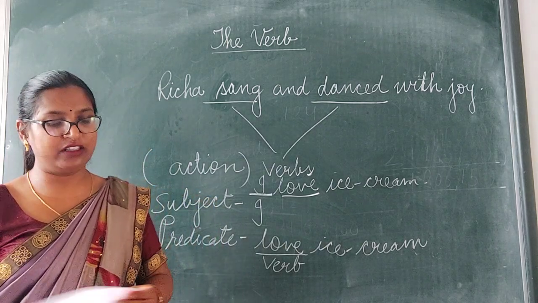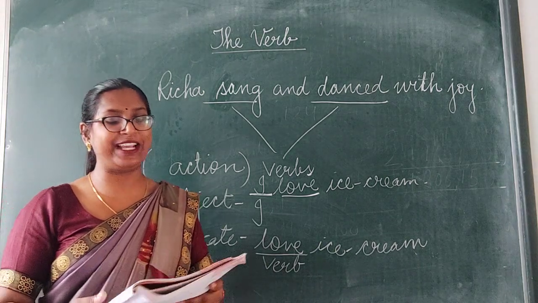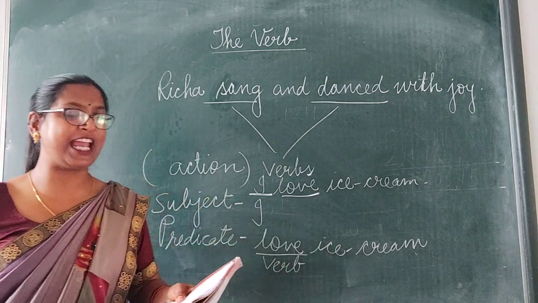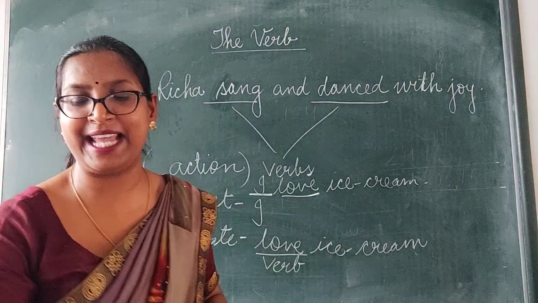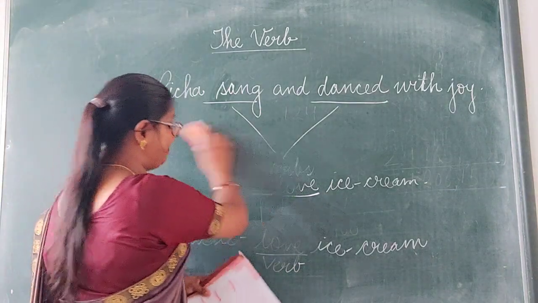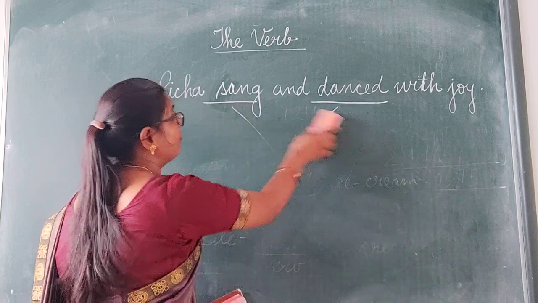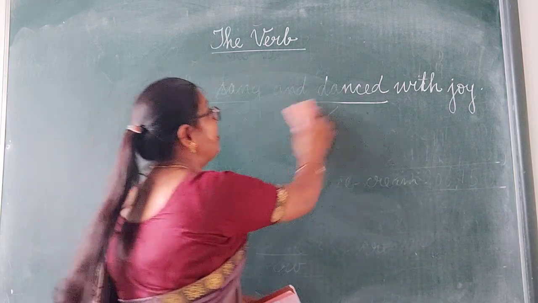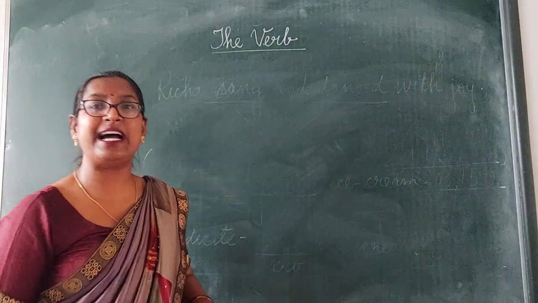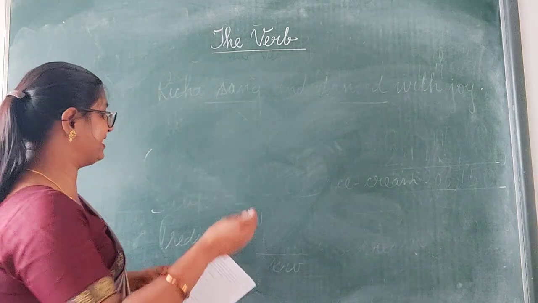Now, another important thing, on page number 30, you can see: nouns can be made into verbs by adding E. We can make verbs from the nouns by adding the letter E with it. Let's see an example.